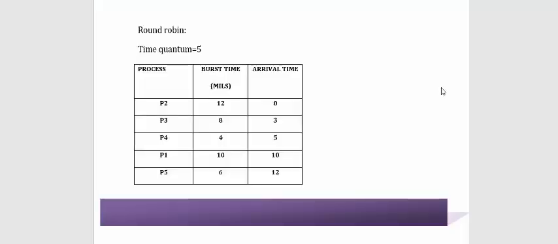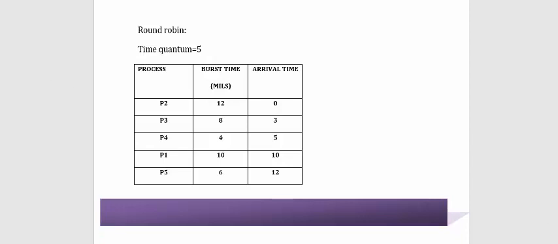Let us begin with our round robin scheduling algorithm. The time quantum for this algorithm is 5 milliseconds. These are the processes P1 to P5. The order is changed over here. Burst time is given, and after burst time, arrival time is also given. Now let us begin with tracing of the algorithm and drawing the Gantt chart.